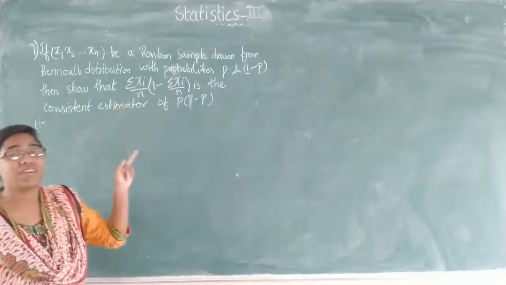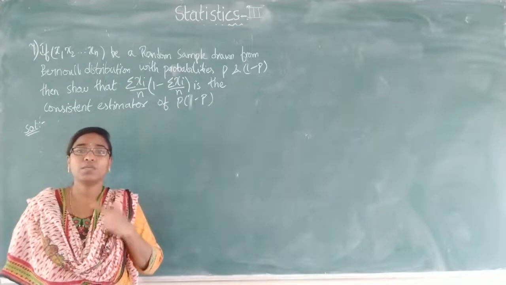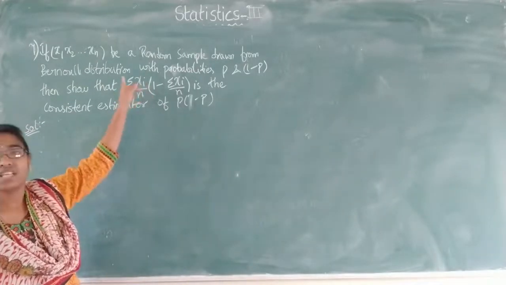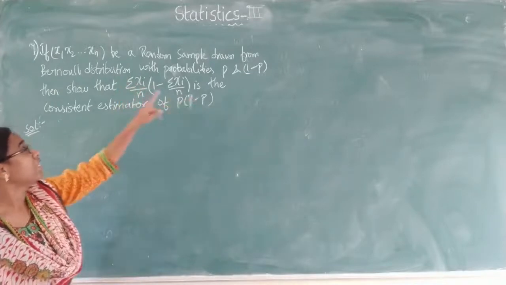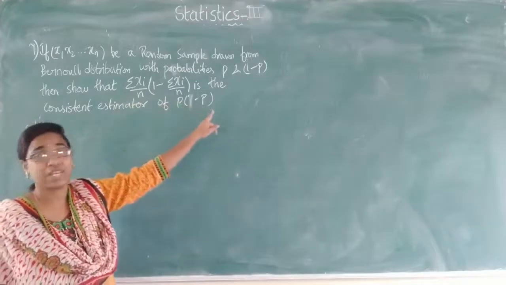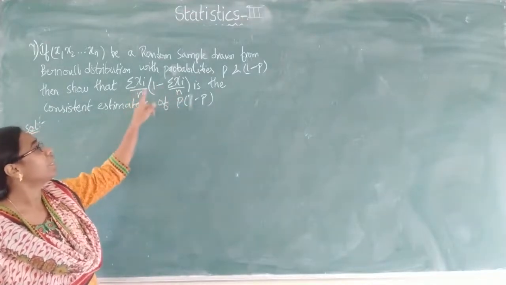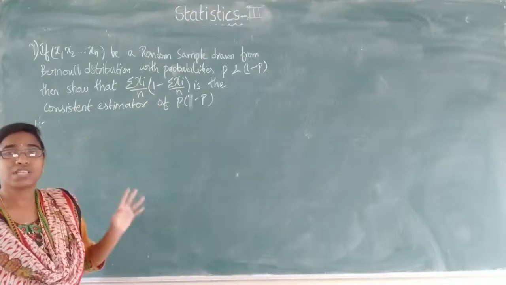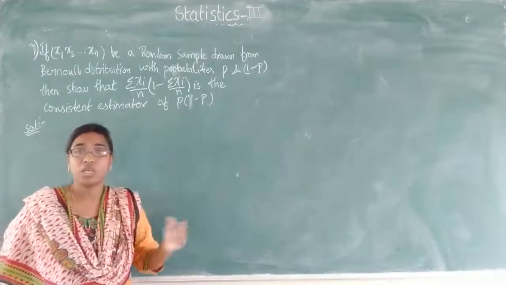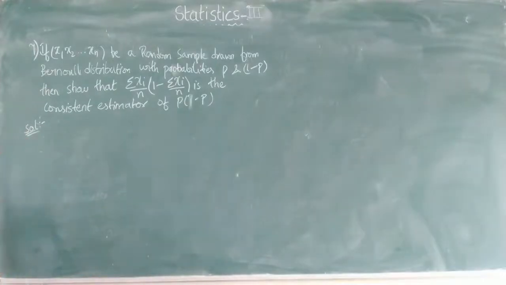So first I will find the consistent estimator in terms of the sample mean. If x bar is the estimator for p, then obviously this whole value will be the estimator for p into 1 minus p, since here we have x bar into 1 minus x bar only. So first I will prove that x bar is the consistent estimator for p. If that is possible, then summation xi by n into 1 minus summation xi by n will also be the consistent estimator for p into 1 minus p.